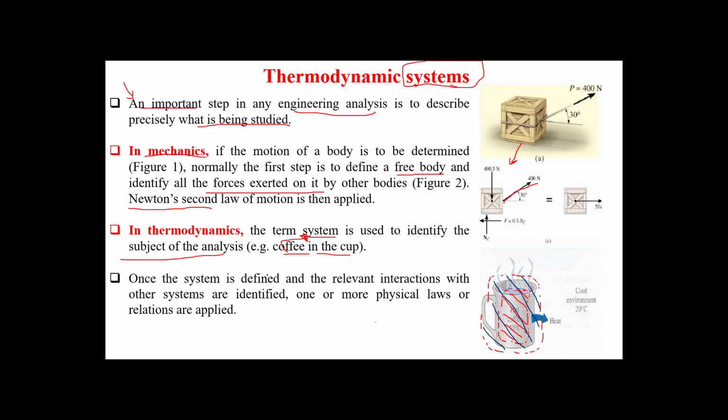Once the control volume is defined, in the second step, relevant interactions with other systems are identified. For example, the surrounding is 20 degrees Celsius, and the cup of coffee is 70 degrees Celsius. So is there interaction? Yes. There is heat loss from our system to the surrounding. This is the interaction. Then one or more physical laws or relations are applied. So first, describe the system precisely. Then you will know which equation or which law you can apply.